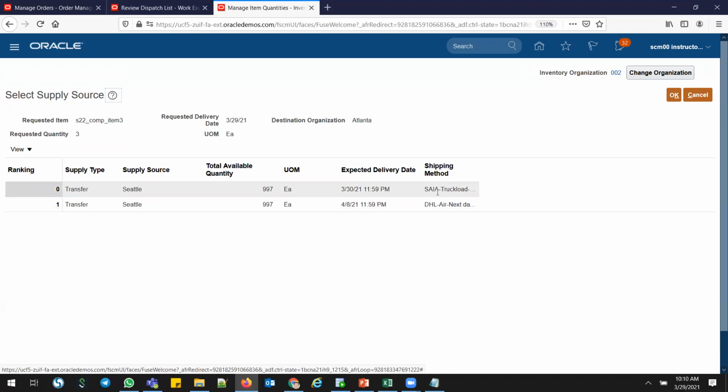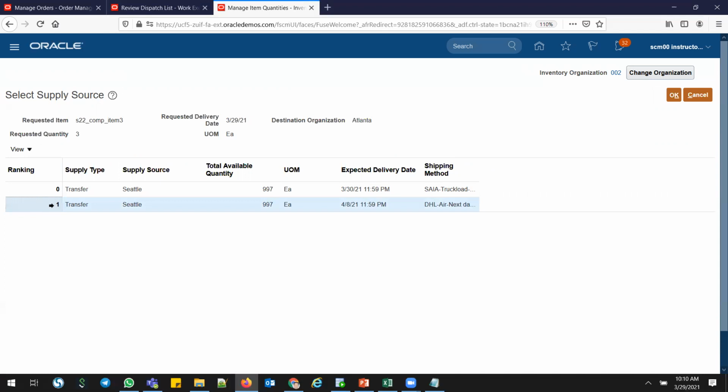If you go for SAI truckload, it will go for 0 days. Rank is 1, and this is the one transfer. Another way is DHL air next day air. I'll go for DHL transfer, right? This is where you can select it. Click OK.